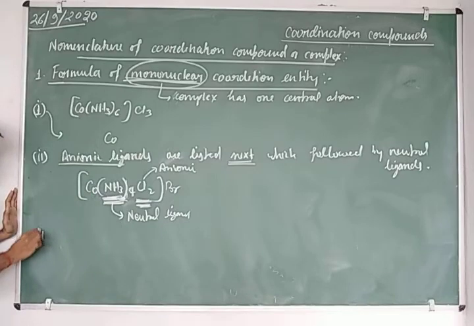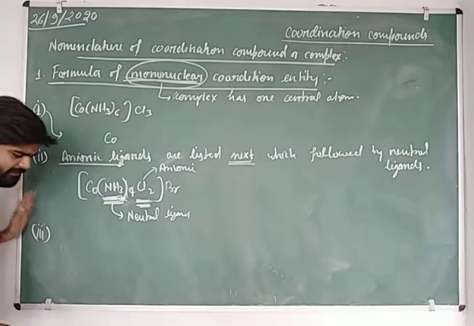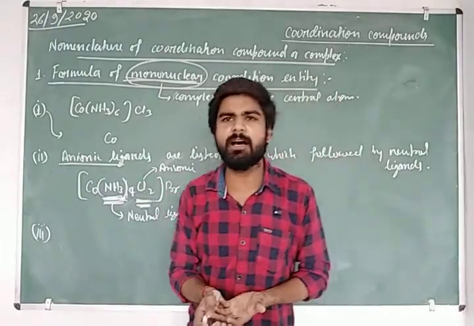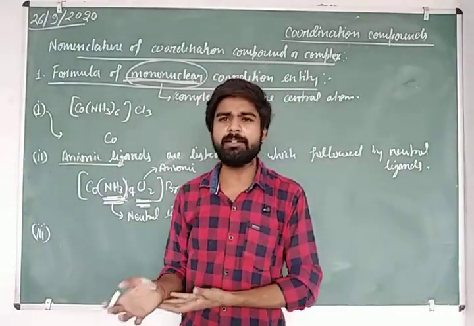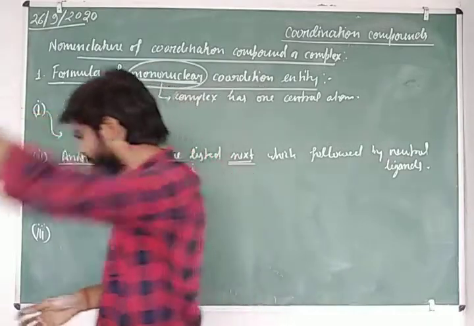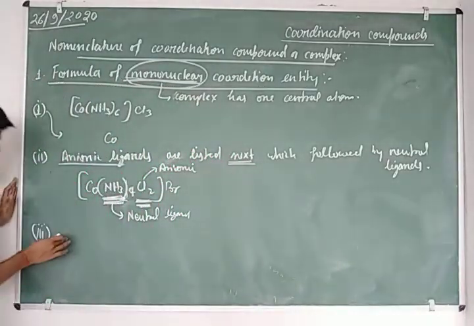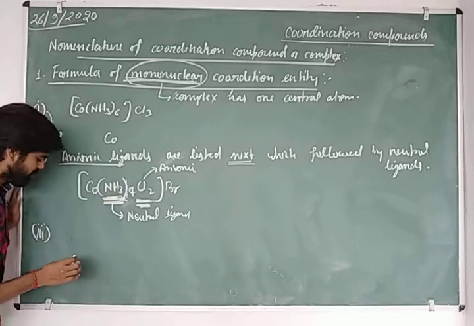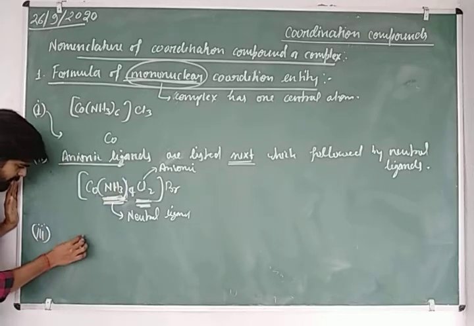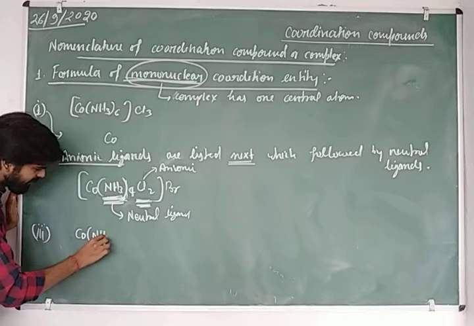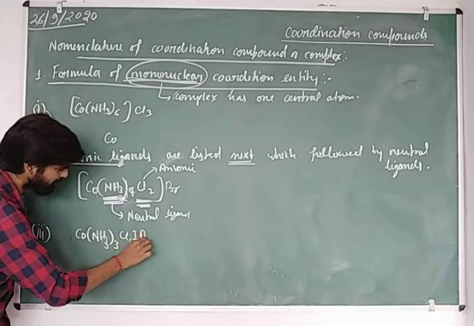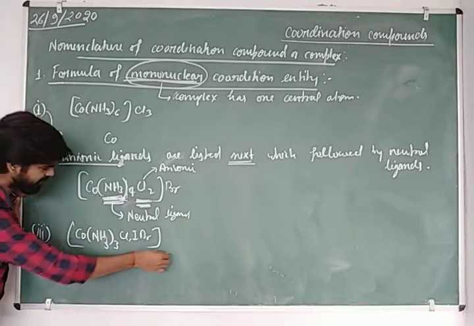What is the next rule? The next rule is: if a number of ligands are present, attached or coordinated with the central metal ion, then we follow the alphabetical order to write their formula. Like if there is NH3, Cl, I, Br, like this.